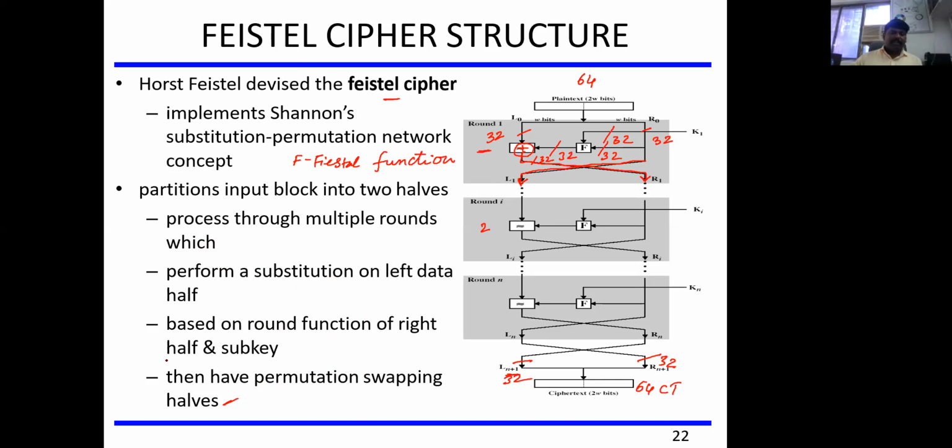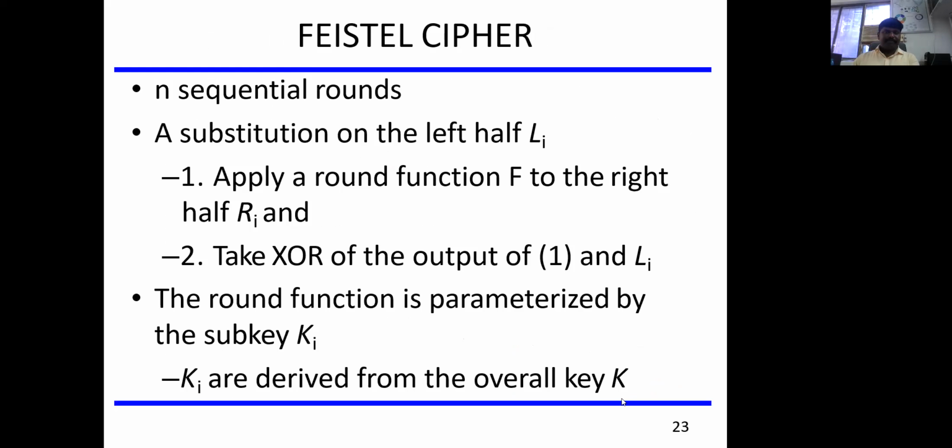So the list of operations I mentioned: dividing the input into two halves, and then the right half of the data is applied to the round function f with the 32-bit key. That will produce a 32-bit output, which is XORed with the left half of the data, producing 32 bits. After this round one, the left as well as right half of the data are swapped, and this process is continued for n number of rounds. Finally we get the left 32 as well as right 32, which produces a 64-bit ciphertext.